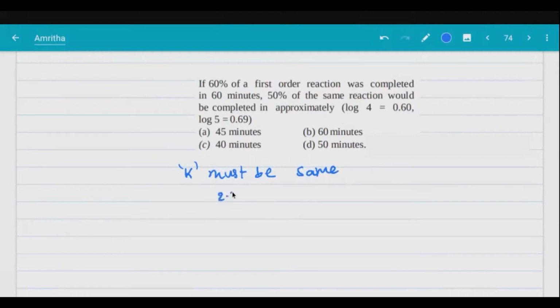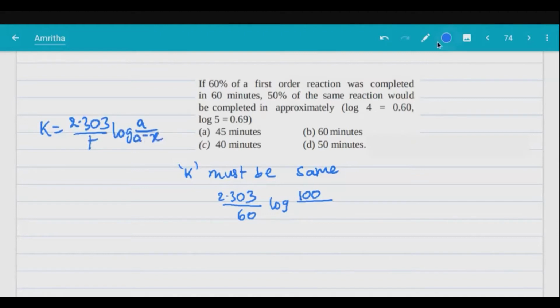So 2.303 by, first I'll calculate for 60%. I'll write the expression for 60%. So 2.303 by 60 minutes. Log 60% means 100 a by... again, this is a formula, 2.303 by t log a by a minus x.